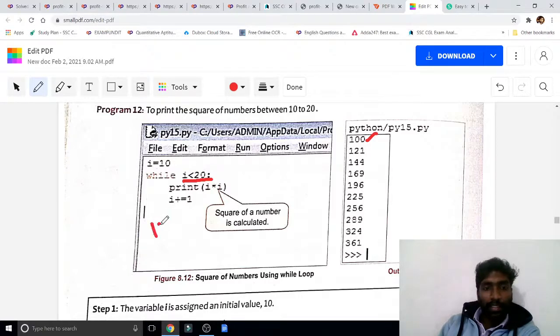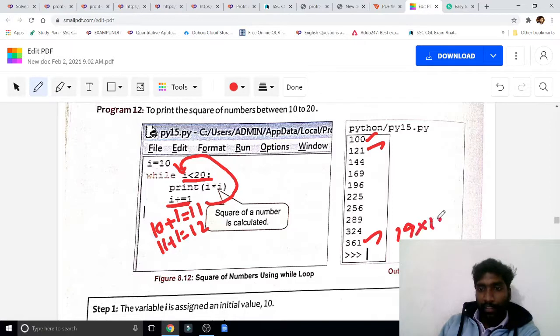The I value is what? 10. 10 plus 1 is 11. Now where will this 11 go? Here. 11 is lesser than 20. Yes, of course, true. Now 11 into 11. The I value is 11 now. So 11 into 11 is 121. Now again 11 plus 1 is 12. Here we gave the condition. Now again it will go. Yes, 12 is of course lesser than 20, and so on till 19.